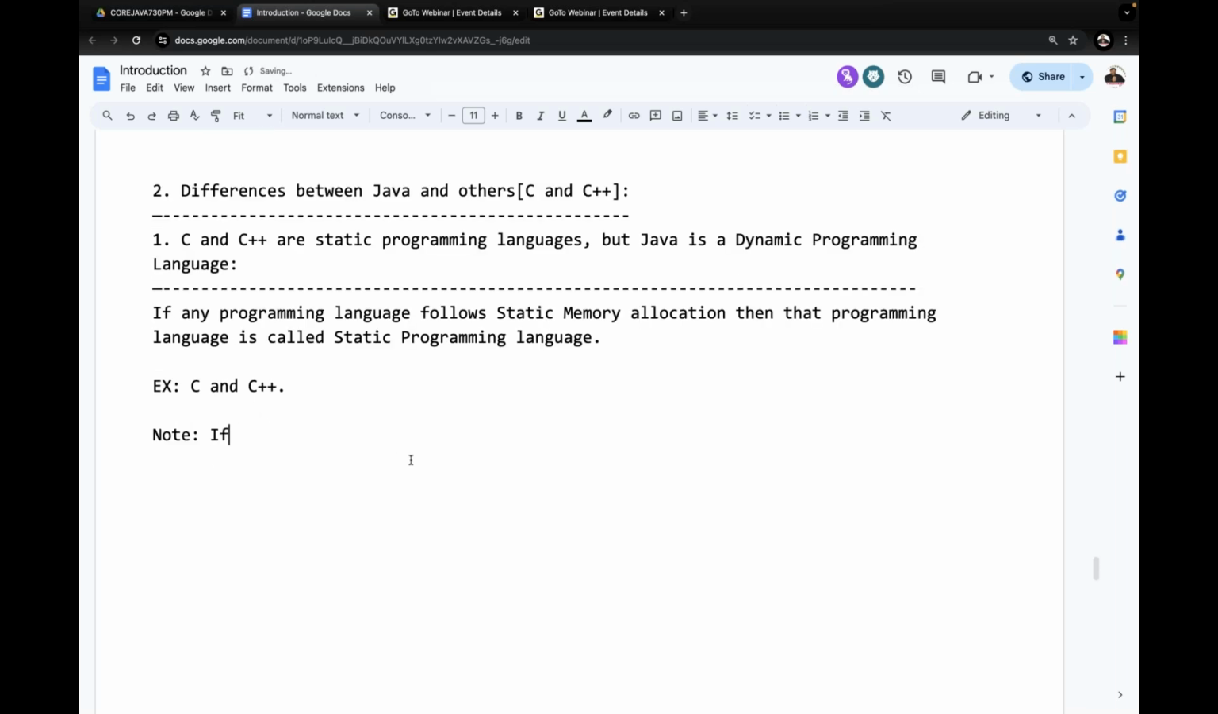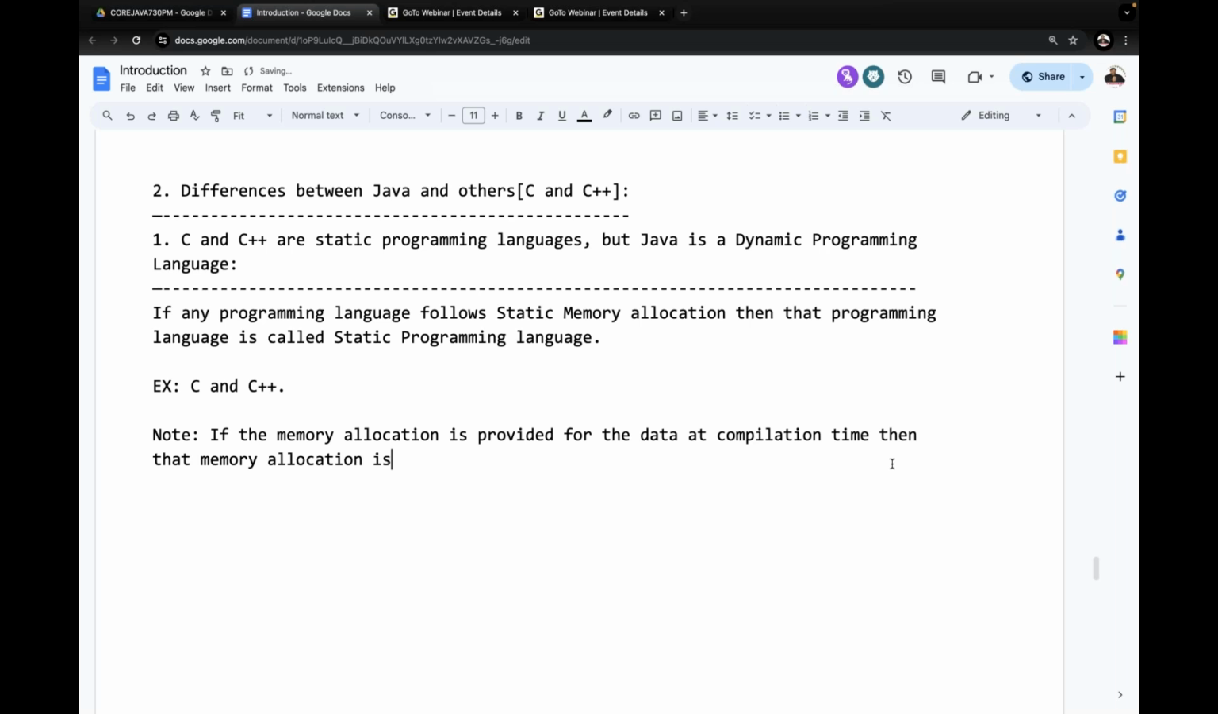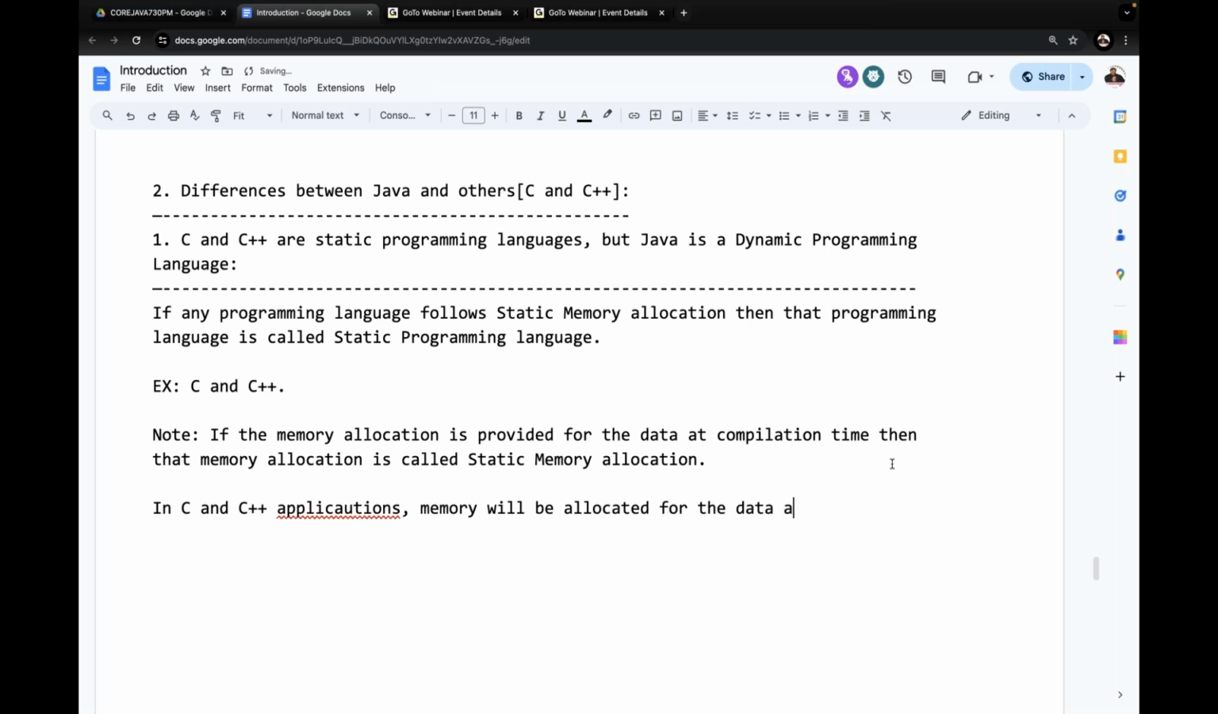Right. Now, if the memory allocation is provided for the data at compilation time, then that memory allocation is called static memory allocation. Right. Now, in C and C++ applications, memory will be allocated for the data at compilation time only.